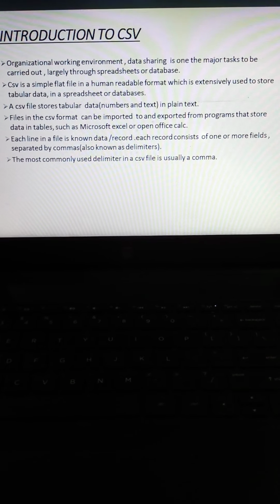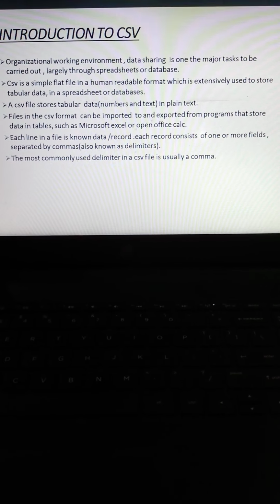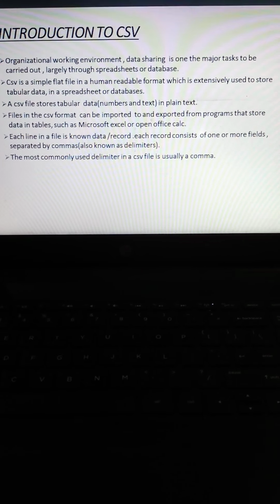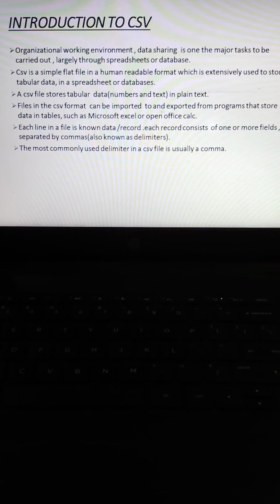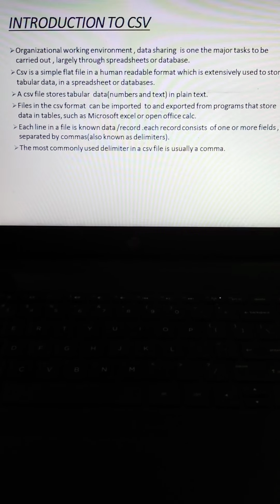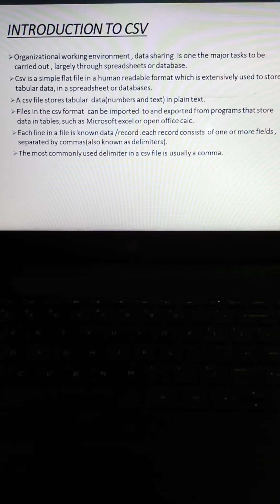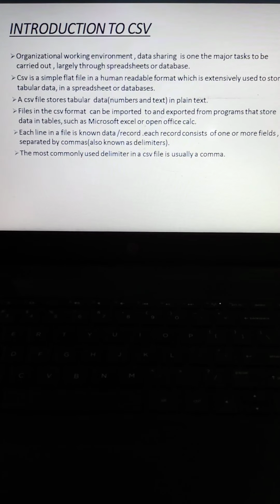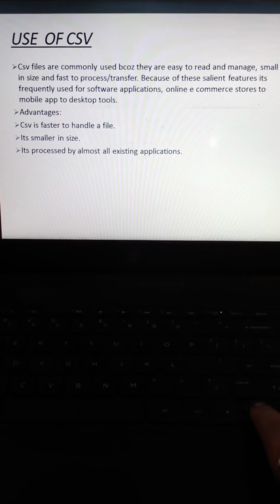Each line in a file is known as a record. Each record consists of one or more fields separated by commas, also known as the delimiter, which we have already discussed in text files and binary files. The most commonly used delimiter in a CSV file is the comma symbol.